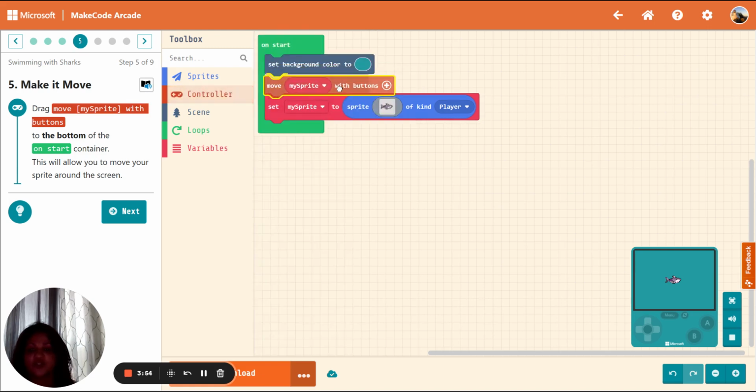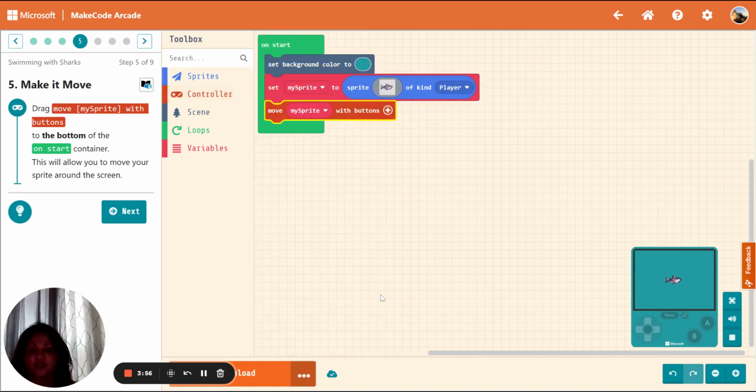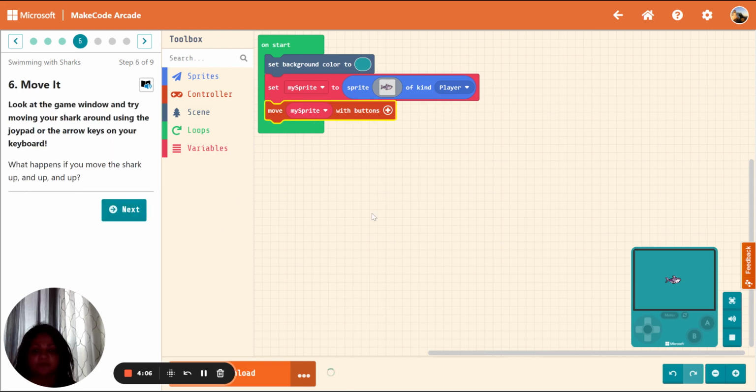So if you have issues, you just go back and try it, and then you add on the block. And we're going to move my sprite with buttons. We have that here, and then to the bottom of the on start block, which is this one. Next. Look at the game window and try moving your shark around using the joypad or arrow keys. So we're moving it around, and he goes off the screen, and we don't see him.